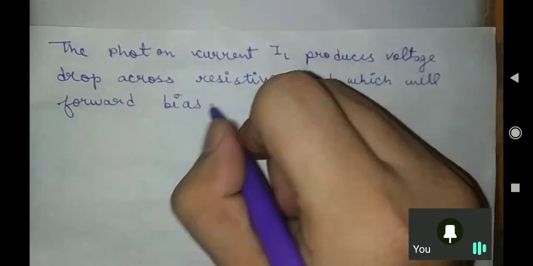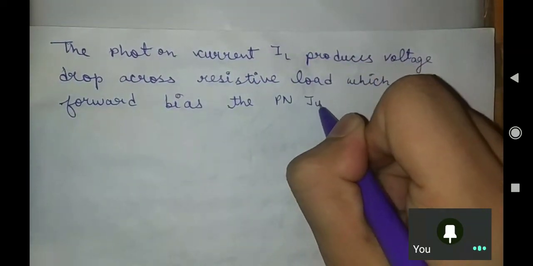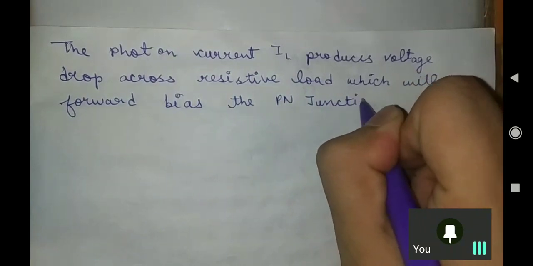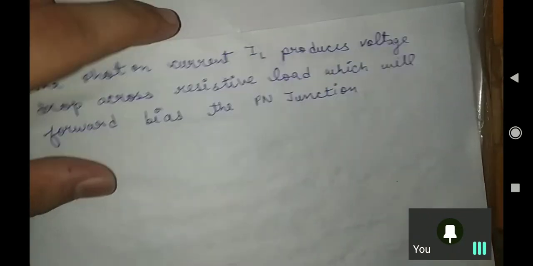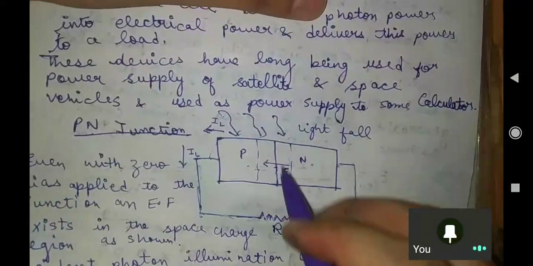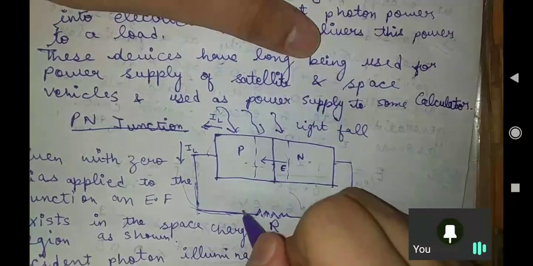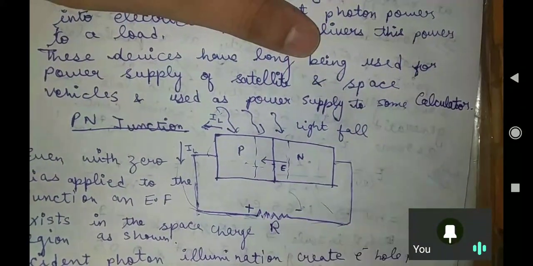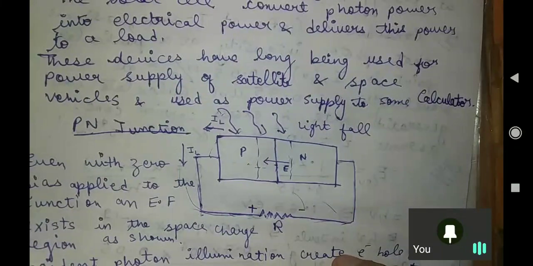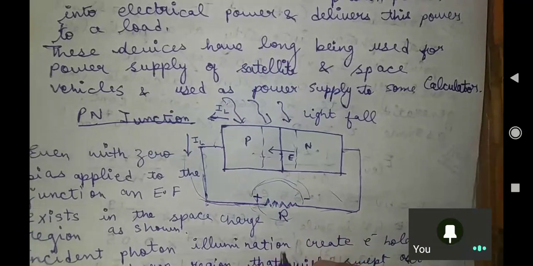Now try to understand what I am saying. Bias the PN junction. There is some reverse current which is flowing in our circuit, and it will generate some voltage. Here we are having this resistance, and the current is entering from here. So sir, if current is entering from here, here it will give positive sign and here it will be negative sign, isn't it? Any doubt? Voltage drop has been created across this resistance.